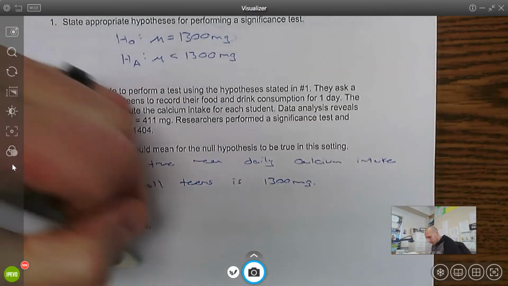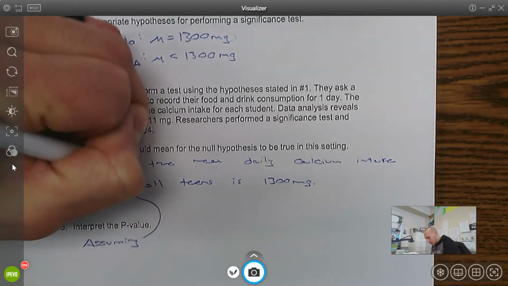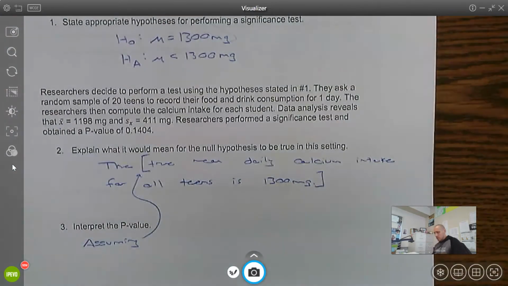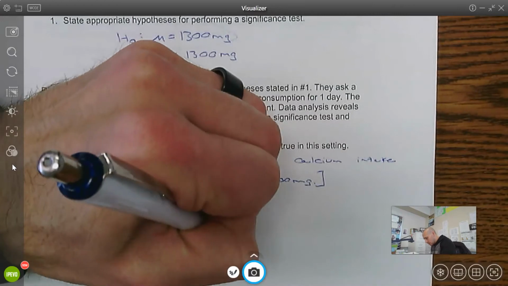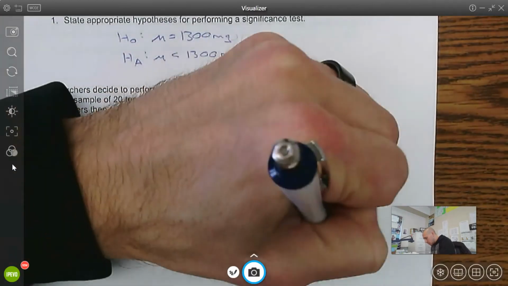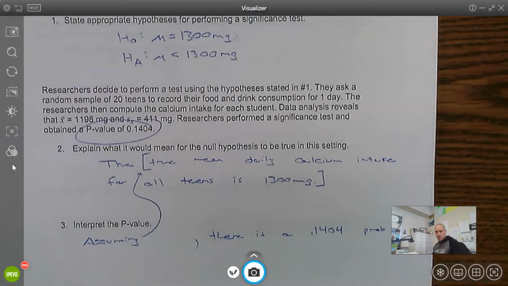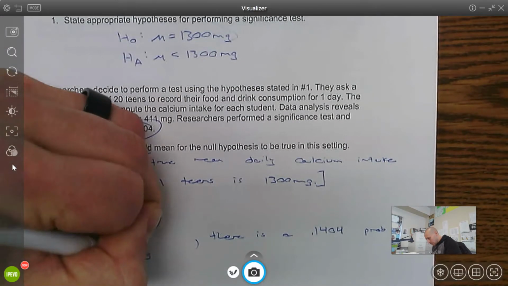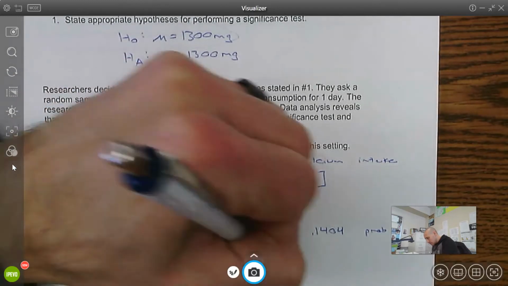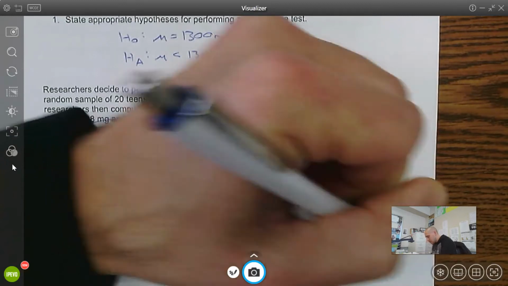So I'm going to start with the same idea, assuming, for the sake of time, I'm going to do this. Assuming the true mean daily calcium intake for all teens is 1,300 milligrams, there is a 0.1404 probability, they told me that was the p-value, of getting a sample result of 1198 milligrams.